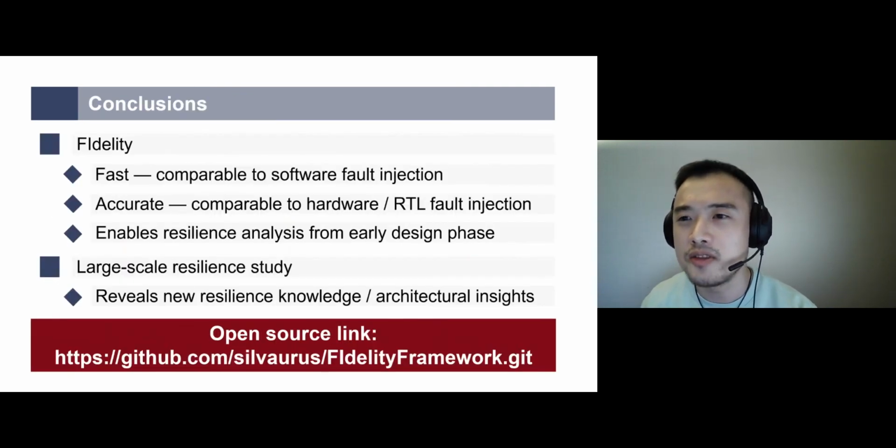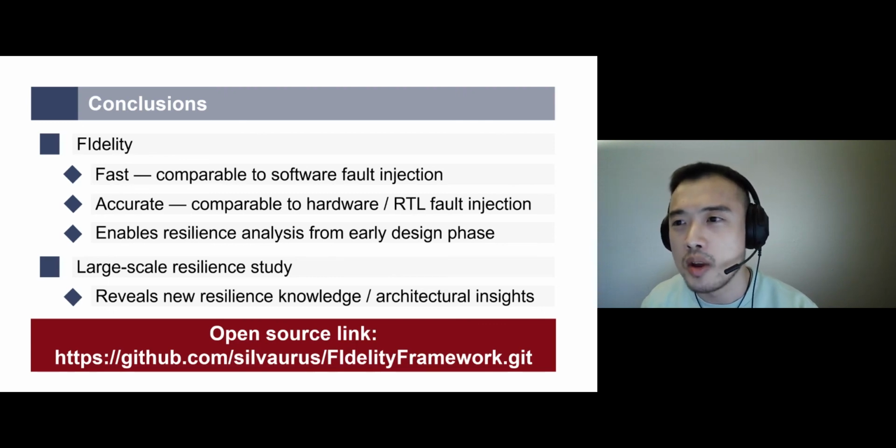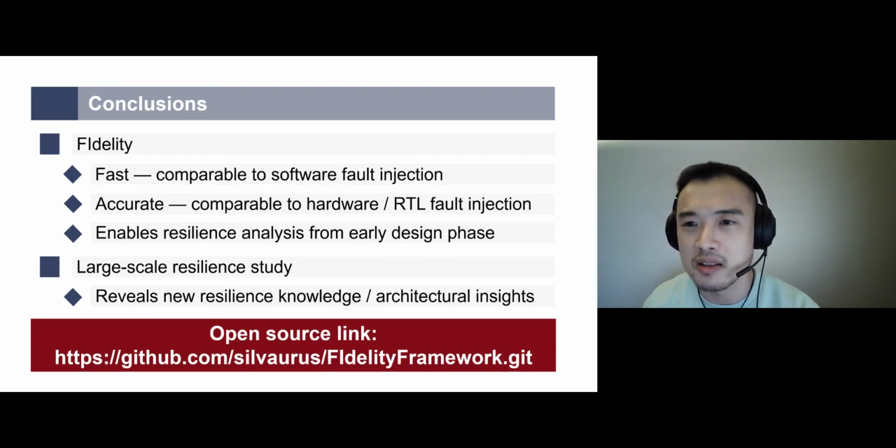To conclude, in this video we present FIdelity, our new resilience analysis framework for deep learning accelerators. FIdelity targets both memory and logic transient errors. It can be as fast as software fault injection while achieving comparable accuracy to hardware RTL fault injection. Moreover, it enables resilience analysis from the early design phase when the RTL is not available. Using FIdelity, we performed the first large-scale resilience study on logic transient errors in deep learning accelerators, which reveals new resilience knowledge and architectural insights.